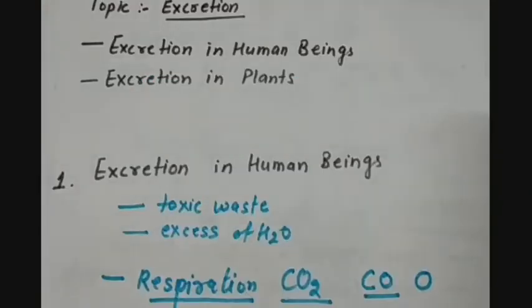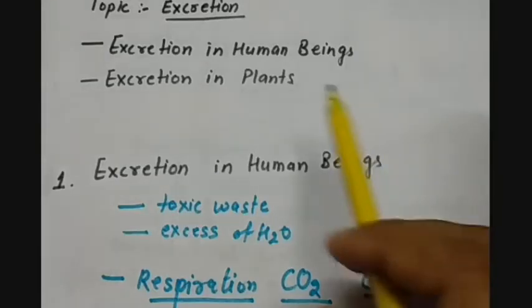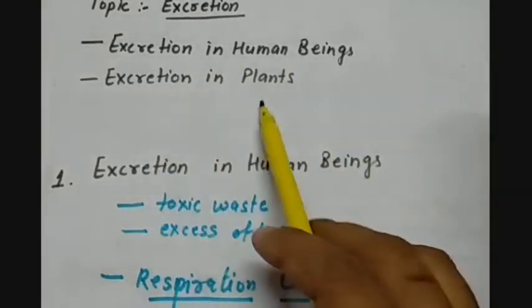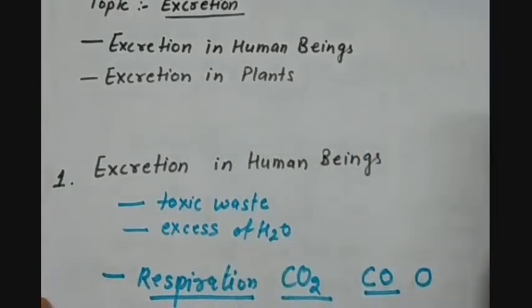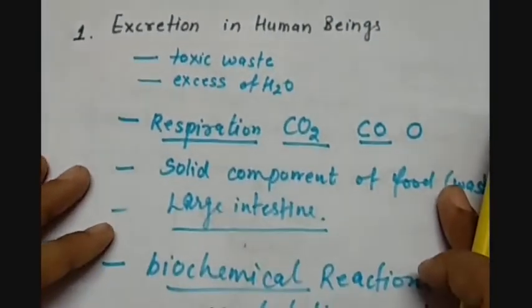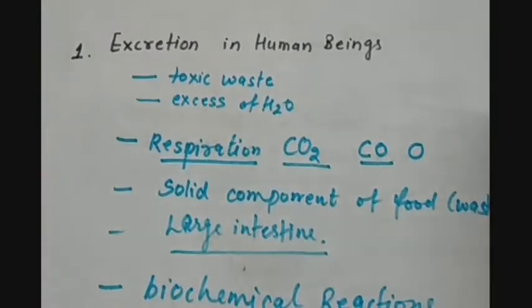Now the next topic that we are going to study is excretion. We'll see excretion in human beings and excretion in plants. So first, excretion in human beings. We all know that during the metabolic activities which are going on inside the body, a lot of waste materials are produced.